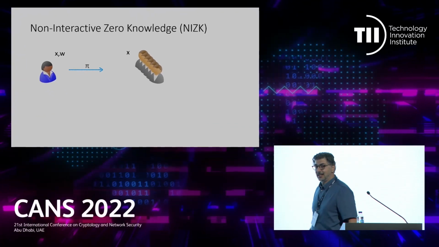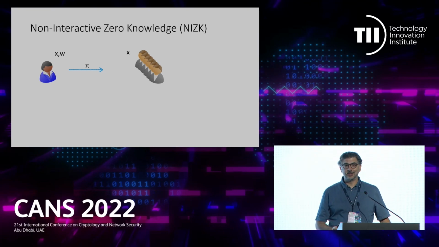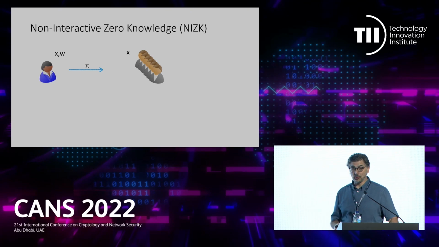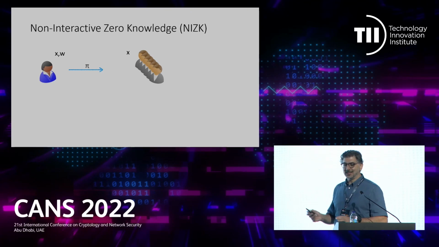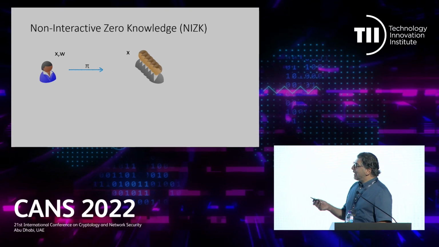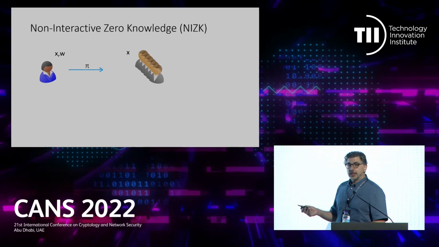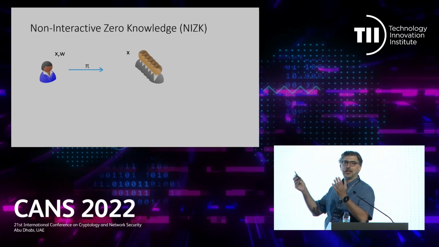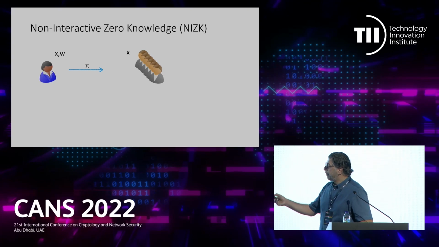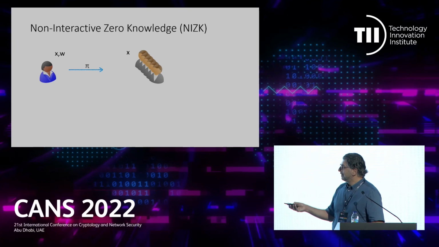I'll start with an introduction on what non-interactive zero knowledge is, since the audience is not homogeneous, so it's better to agree at least on the notation. We are in a setting in which there is a player, a prover, that would like to send a proof that is just one message, not to a verifier, but to a place where everyone can read and verify it. So the proof pi in this example is a proof that a claim X is true.